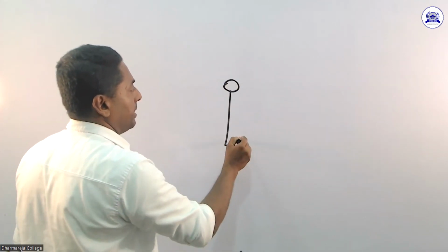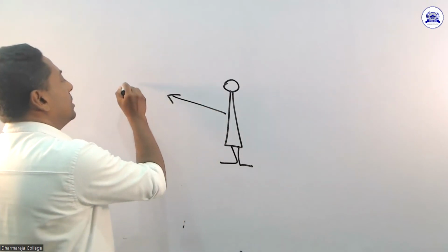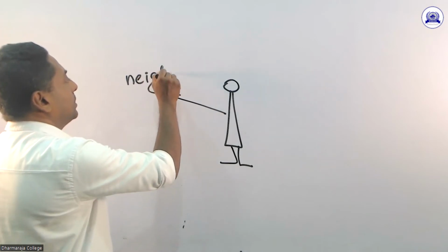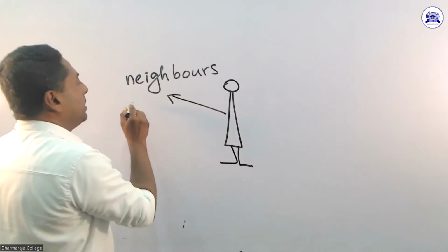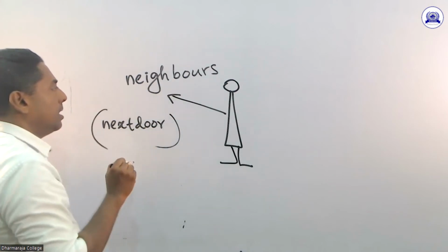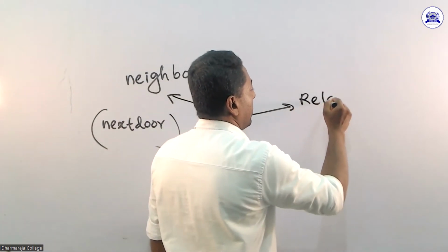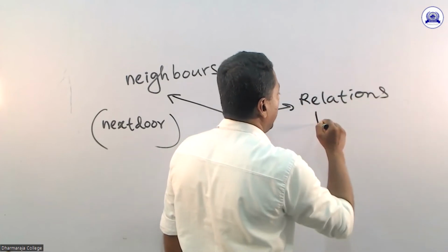My dear children, now I am going to talk about the interrelationships between neighbors and relations. Let's see that. This is you, my dear. Here is you. This is neighbors. Neighbors. They are next door people. Next door people. Here we can see relations. They are kins.